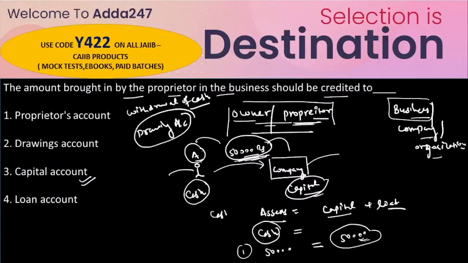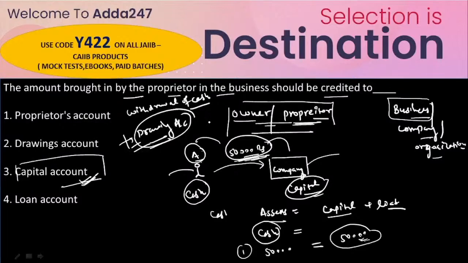So the amount brought in by the proprietor is credited to the capital account, and the withdrawal of cash from the business by the proprietor is debited to the drawing account. That's it.